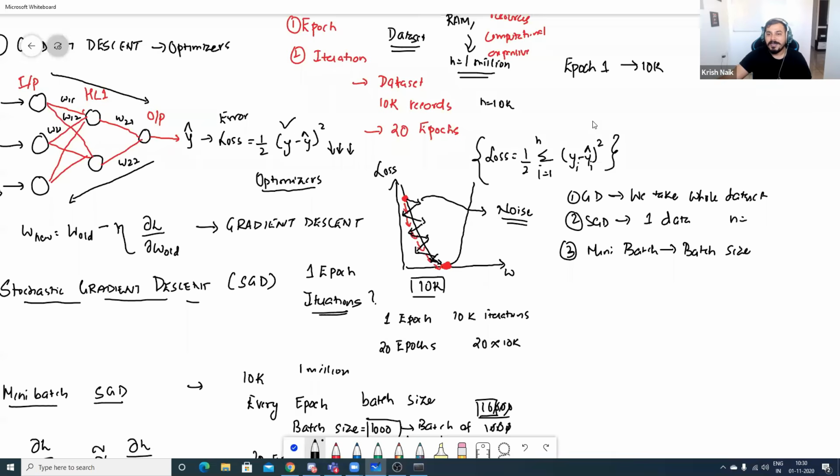So I told you that in the case of gradient descent, what was the problem? Suppose I had 1 million records. I would definitely require a whole amount of RAM, because I need to load that whole 10K or 1 million data set. Then it is also computationally expensive, because when I'm doing the back propagation, there will be many weights with respect to many records, and those many weights will get updated, right?